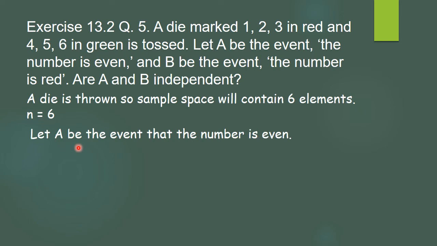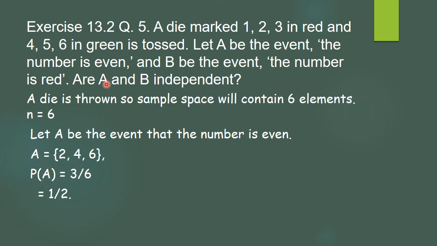Event A is an even number. As A is an even number, what will be the set A? It will be 2, 4 and 6. So it has 3 elements. So the probability of A will be 3 upon 6, or we can write it as a half. So that was the first, we have calculated the probability of A.